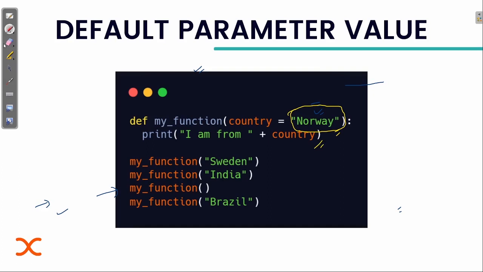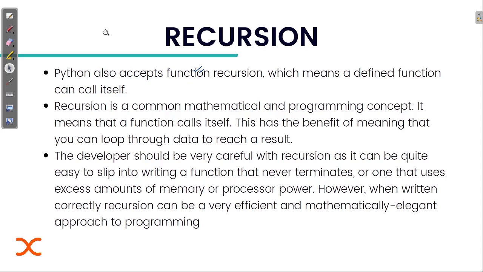We are going to code it, so don't worry if you are not clear with the syntax, because we are going to see how it looks while running it. Next is recursion. Recursion is simply a function calling itself. In one word, you can understand that a function calling itself is known as recursion. When we implement this, it can work like a loop also, and can easily be used like a loop.